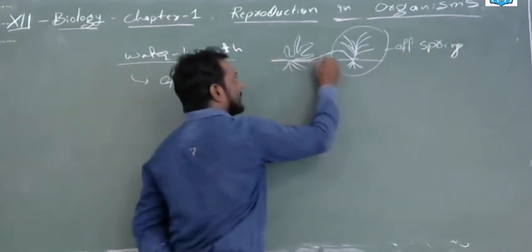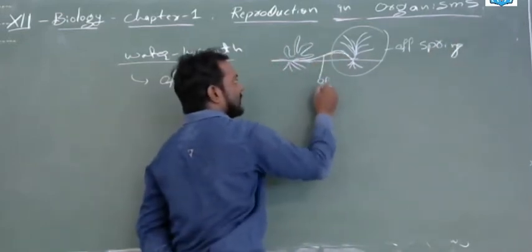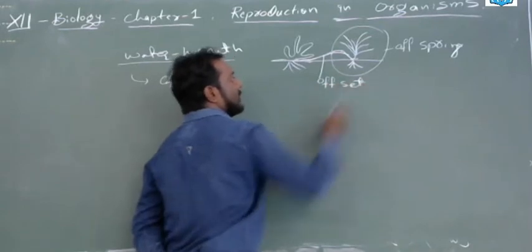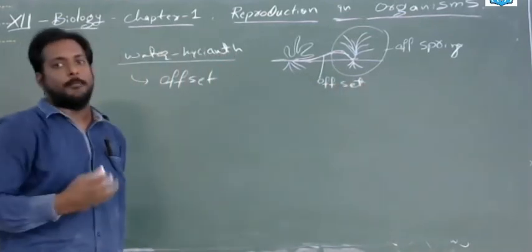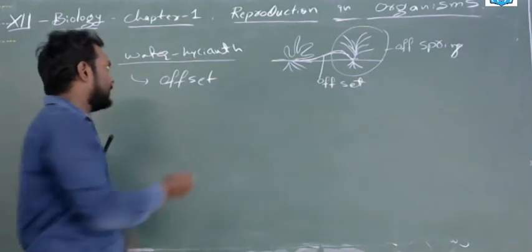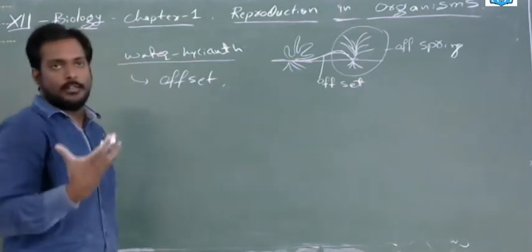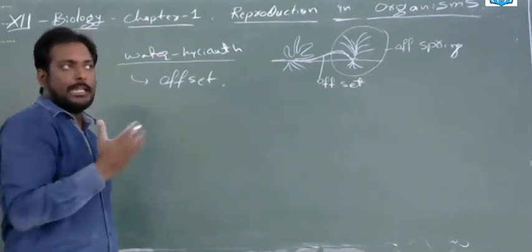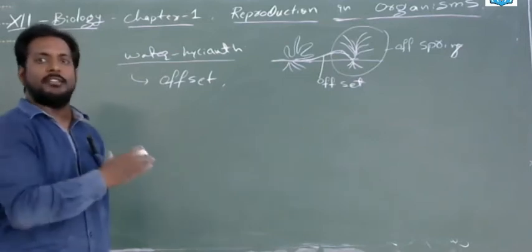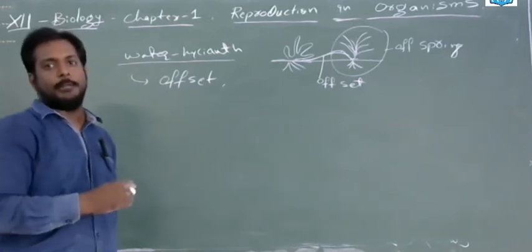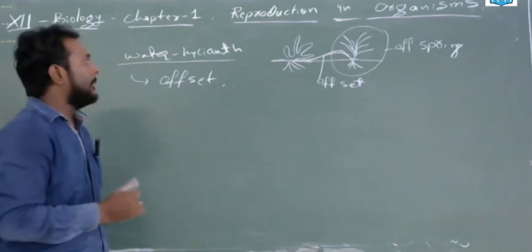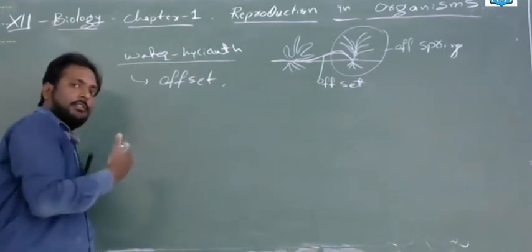and this middle one is called the offset. So this is the reason. Another thing for offset: on the land also you will see such phenomena, like climbers, strawberries, all those things. So what is the difference between this offset and the land one?